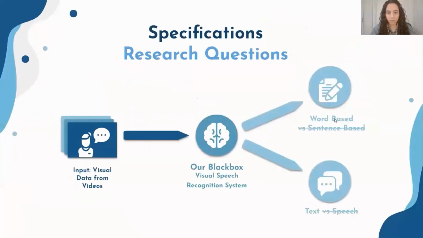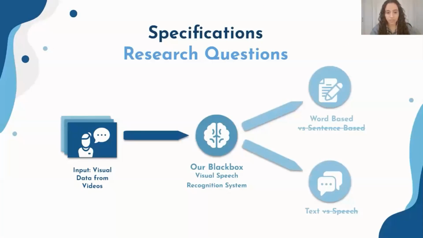We have to narrow down our research questions as it impacts the possible architectures we should use. We decided on going for a word-based model rather than a sentence-based model, since sentence-based models haven't had a lot of contributions recently and none since 2018, which made us believe that it is quite difficult, especially given the time and resource constraints we have. So we thought it might be better to initially implement our architecture design on word level.